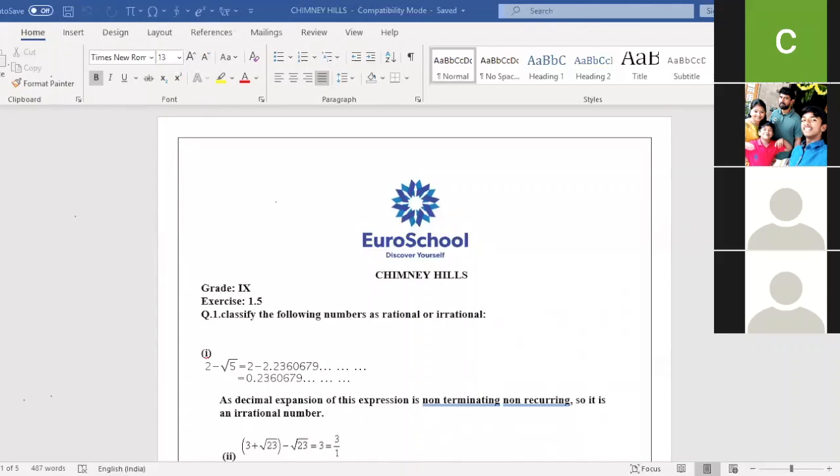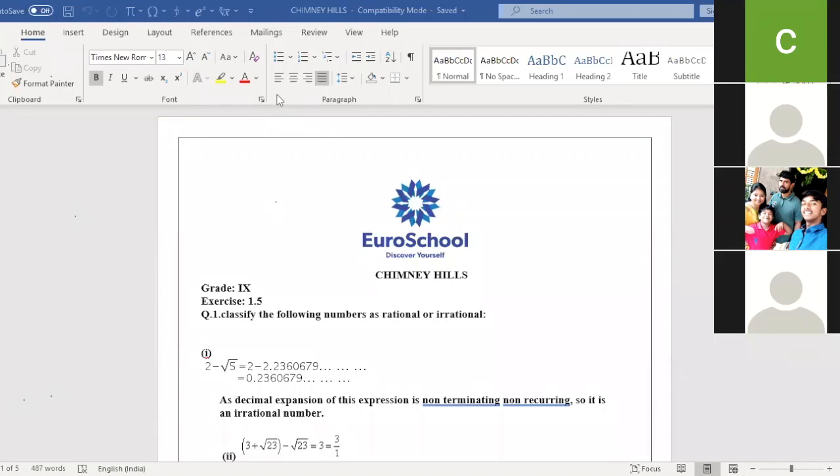Am I clear? Yes, ma'am. And if it is root A divided by B, at that time you can say root A separately, divided by root B separately. This is what we learned in our previous class yesterday. Am I clear, children? So I hope you all have learned this one. Shall we move on to exercise 1.5? Okay, can you see the screen, children? Okay, exercise 1.5.